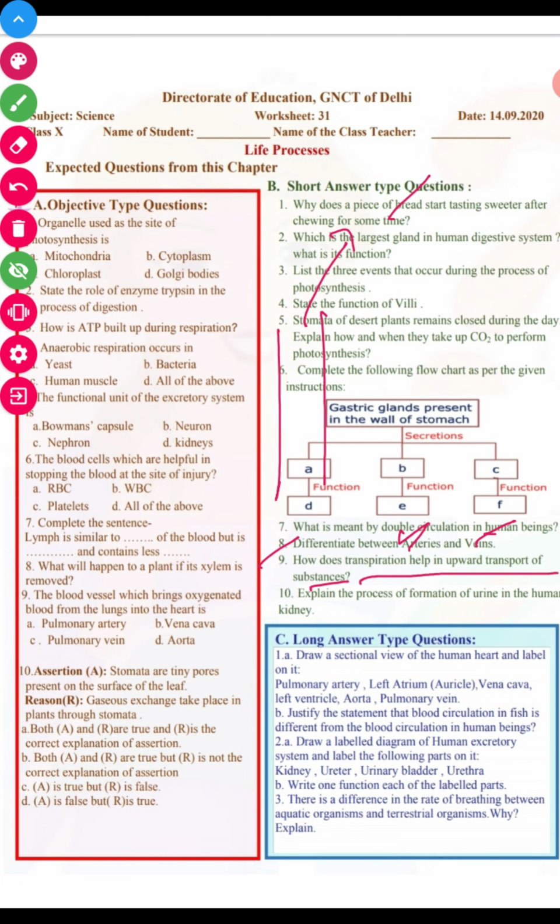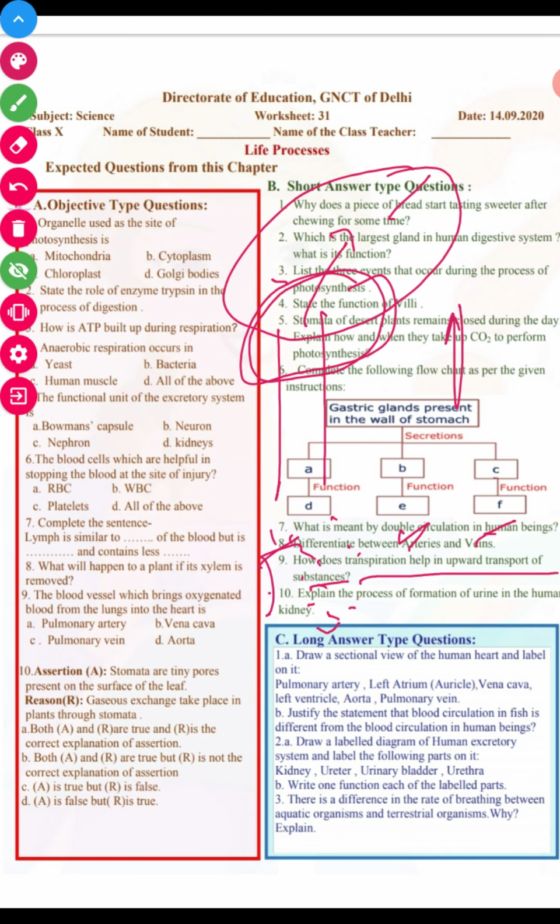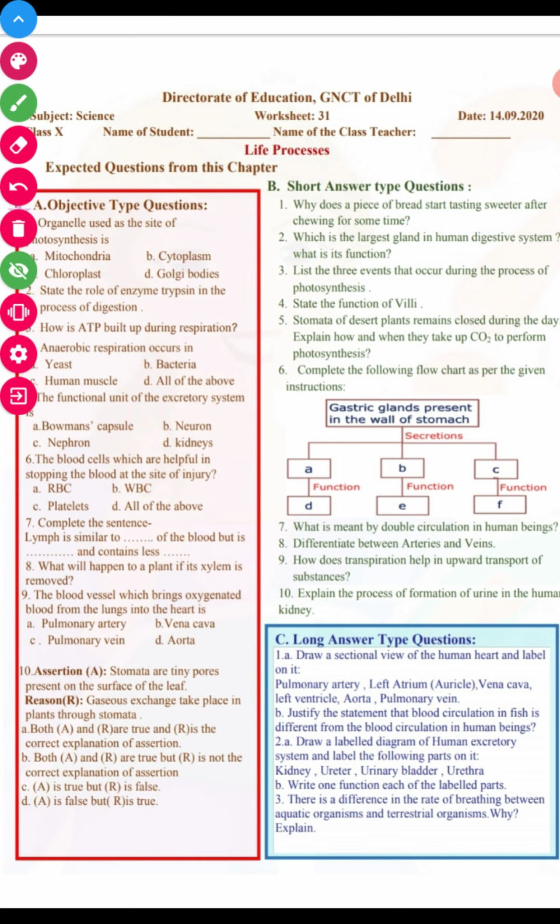So when transpiration is there, the loss of water is taking place, and when there is less water on the surface, a kind of concentration gradient is created for the water and minerals present in the root, and a suction is created. The higher concentration of water and minerals in the soil moves in the upward direction. So transpiration creates a suction because of the difference in the concentration gradient, and with the help of this, the water and minerals start moving upward.